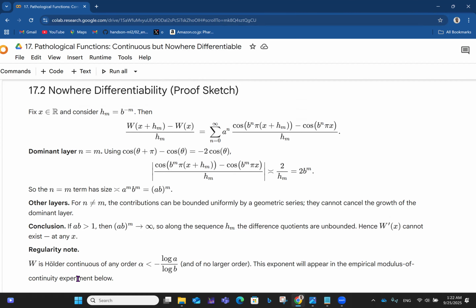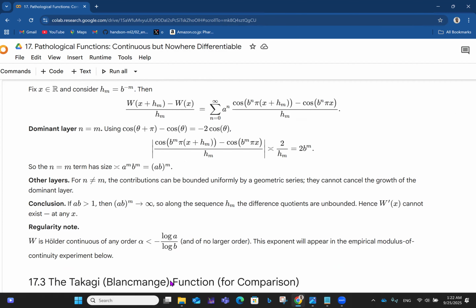Then we have a regularity note. The Weierstrass function is Hölder continuous of any order alpha which is less than minus log a over log b, right? And of no larger order. So this exponent will appear in the empirical modulus of continuity experiment below.